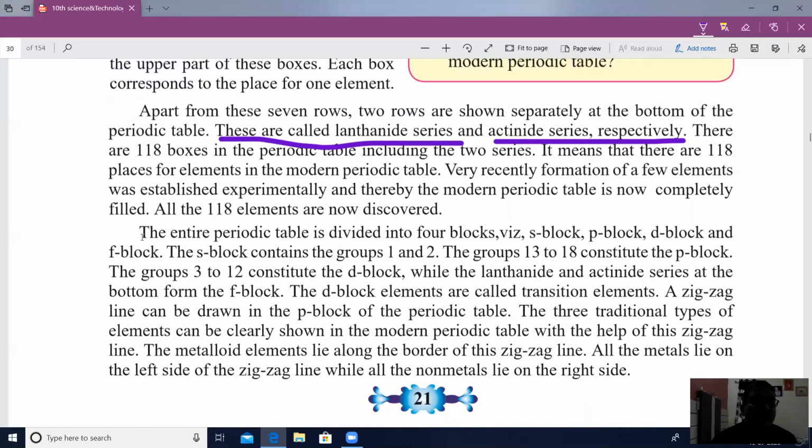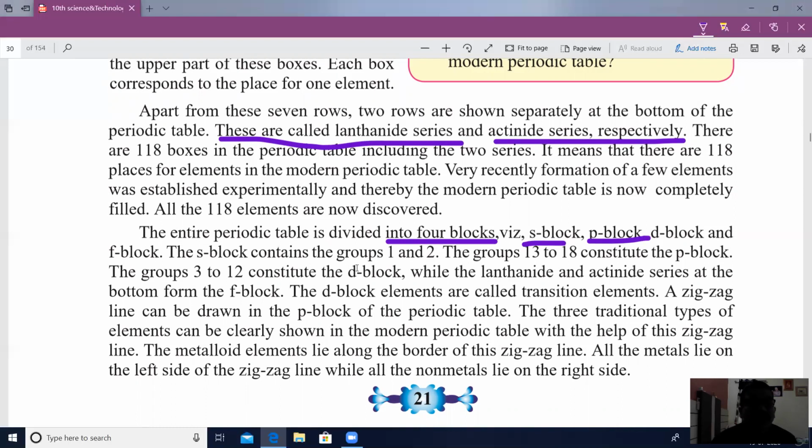The 118 elements are also classified into four groups, that is S block, P block, D block and F block.